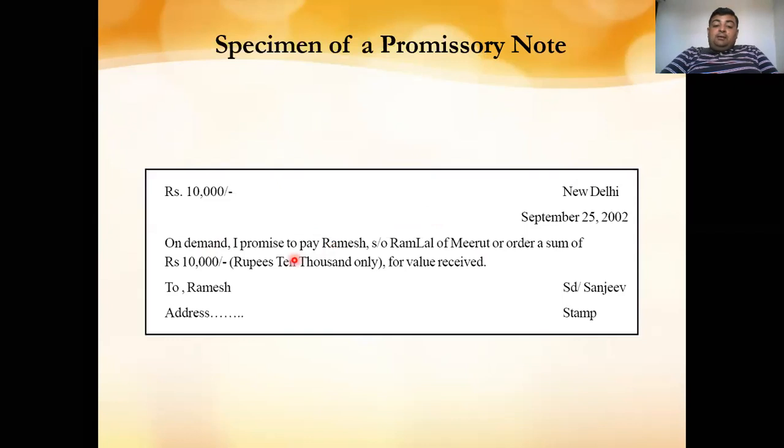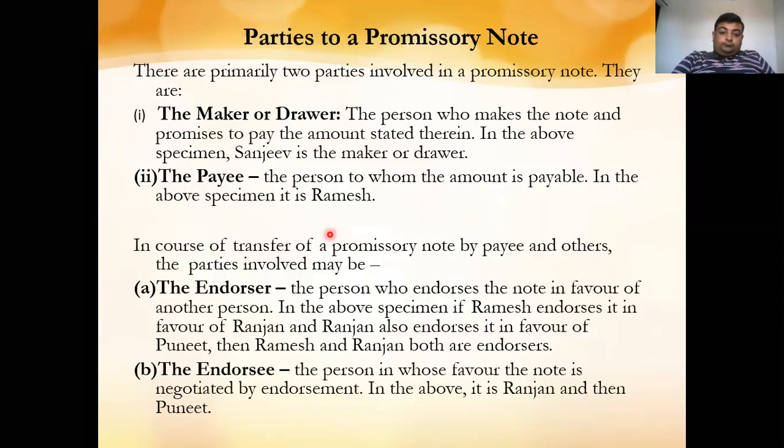I promise to pay Mr. Ramesh, the person in favor of whom we are giving the promise. Mr. Sanjeev is the maker, who is giving the promise, son of Ramlal of Meerut, the place he belongs to, from where we have received the value of goods, or order, a sum of rupees 10,000 for the value received. Now this is the specimen of the promissory note.